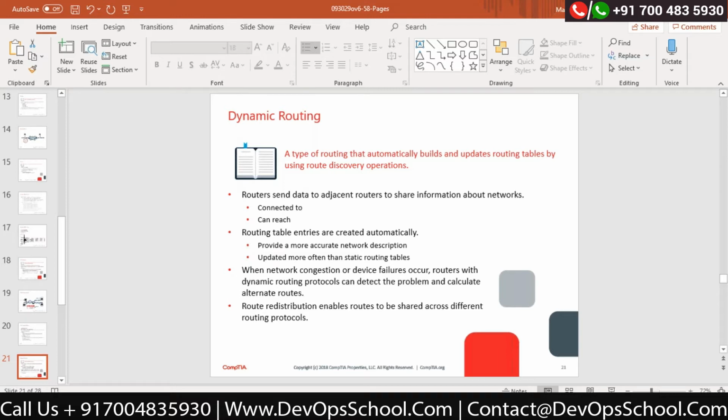Correct? At any particular time, if your best route has failed due to some reason, automatically dynamic routing will try to figure out what is the best alternate path to reach that destination.